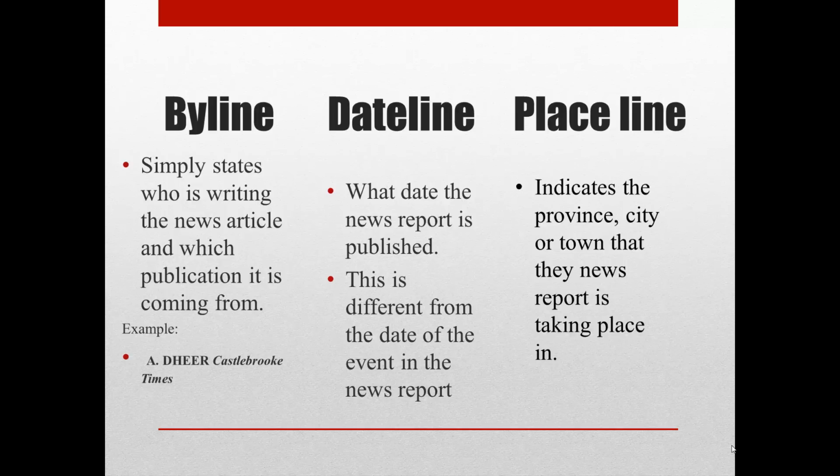A dateline is the date that the news report was published. This, keep in mind, is different from the date of the event of the news report. The event being covered cannot happen on the same day that the news report is, because the news reporter needs time to collect information. The placeline indicates the province, city, or town that the news report is taking place in.